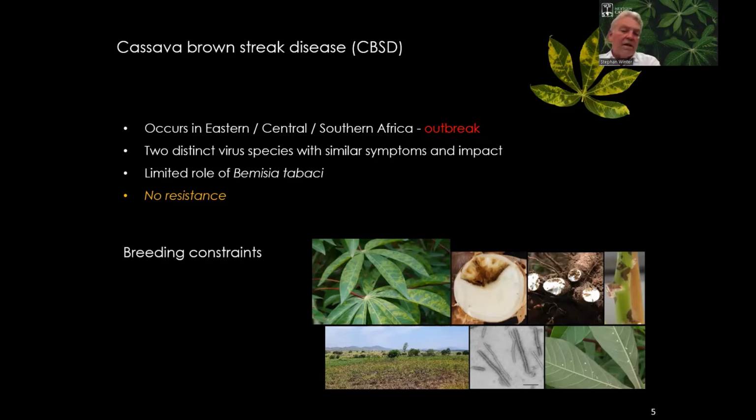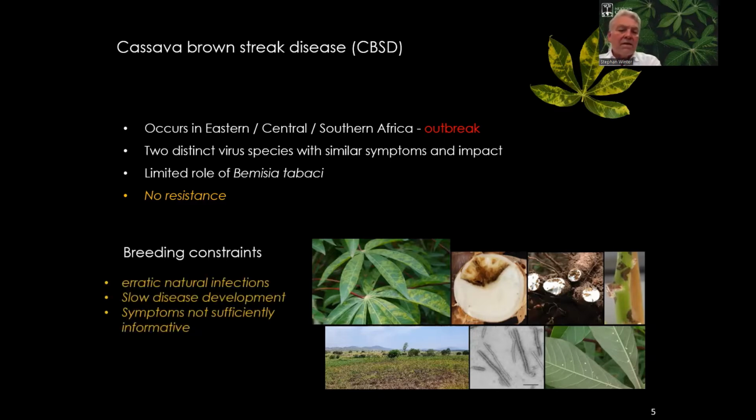Breeding for cassava brown streak resistance is severely hampered because natural infection conditions are very erratic, and there is slow disease development, often leaving 8 to 9 months before a symptom can be visible. And more often, unlike what we see here in this picture, symptoms in cassava are not sufficiently informative to identify cassava brown streak viruses.